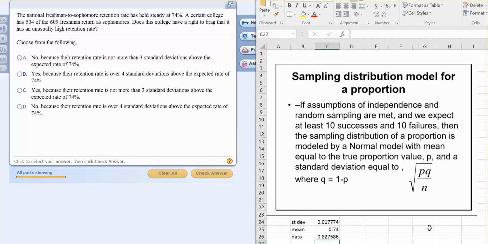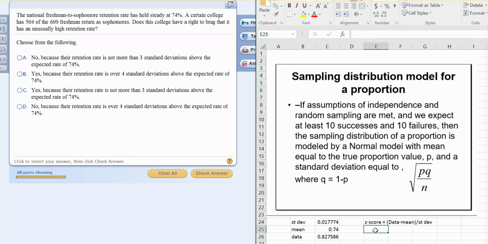And there are lots of ways to do this. You could use the normal model and get a probability of that occurring, or you could just get a z-score. The reason we're going to get a z-score is because these multiple choice answers are really talking about a z-score, because remember, the z-score is the number of standard deviations you are away from the mean. So let's recall the z-score is equal to the data value minus the mean, divided by the standard deviation.